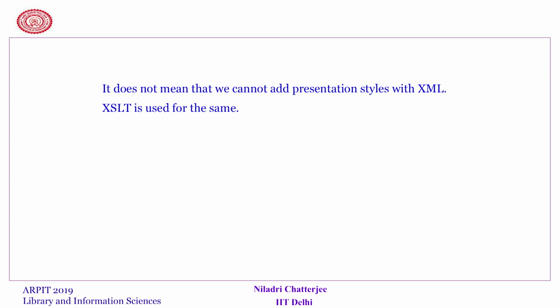There is something called XSLT, which allows us to add style to our XML documents, and that is very important, and that looks good to transport your document through XSLT to another format. So, what is XSLT?